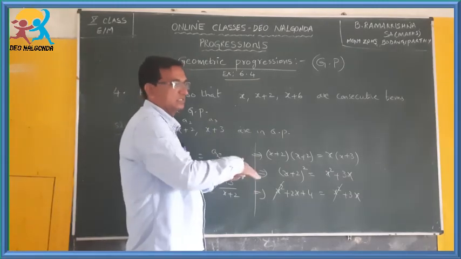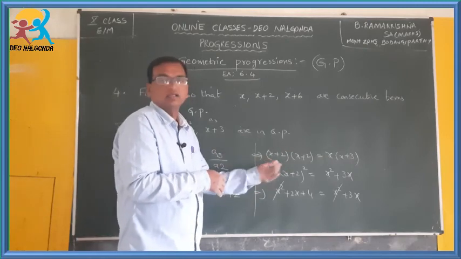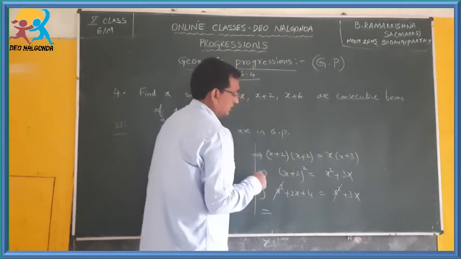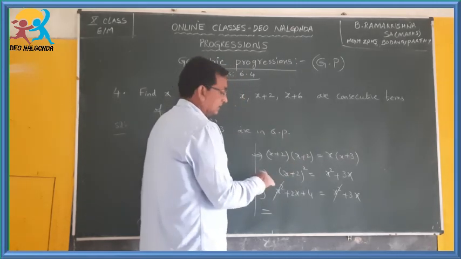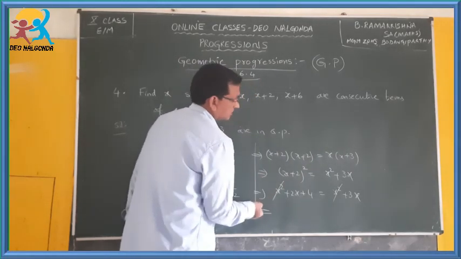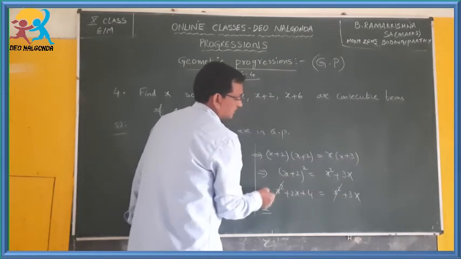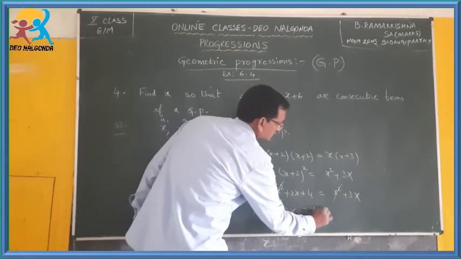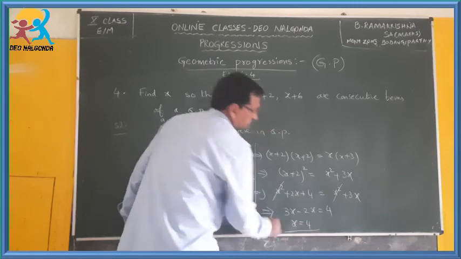So, getting all the x quantities to one side and the constants to the other side, you can solve this equation. If I take 4x to that side and 4 to this side, what happens? 6x minus 4x is equal to 4. This implies 2x is equal to 4, so x is equal to 2.